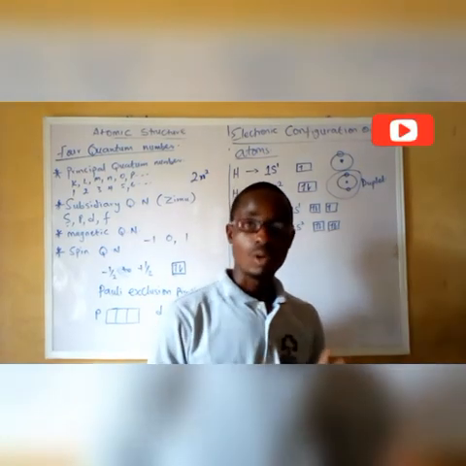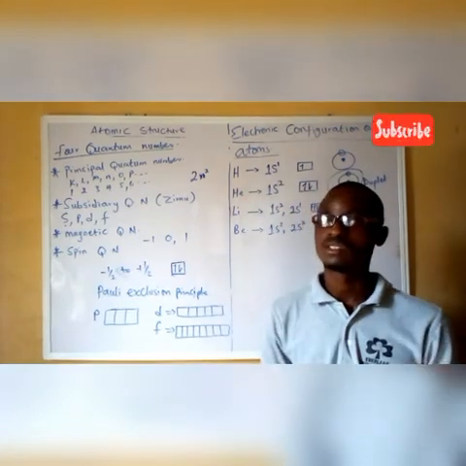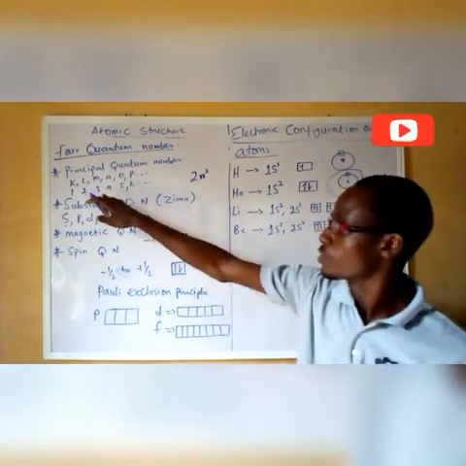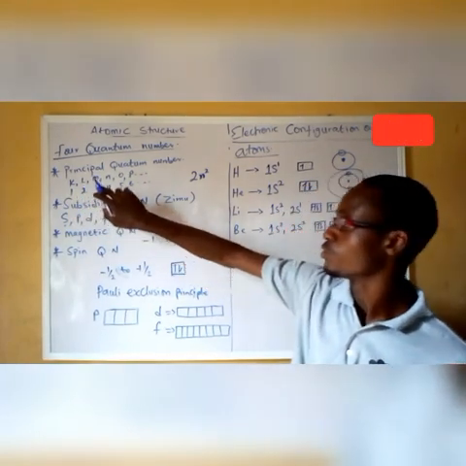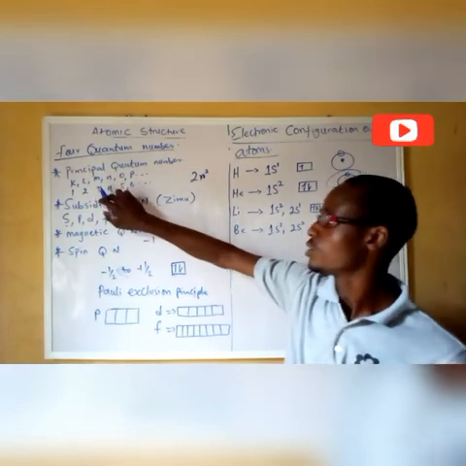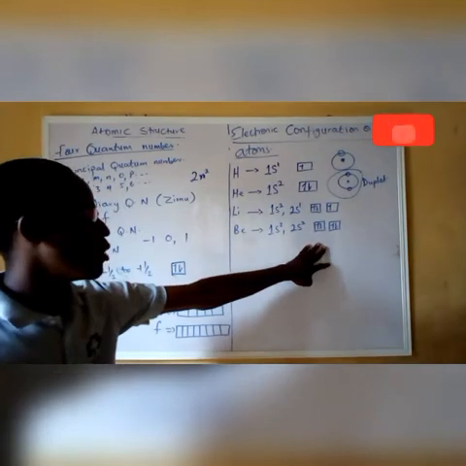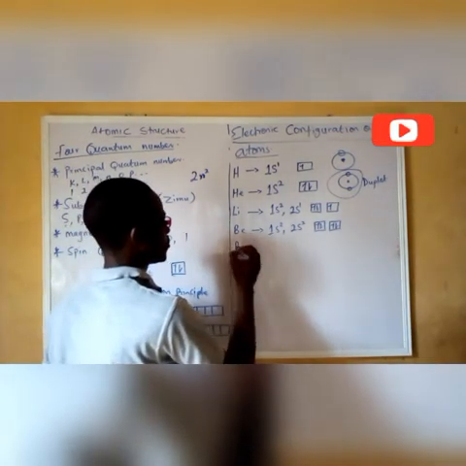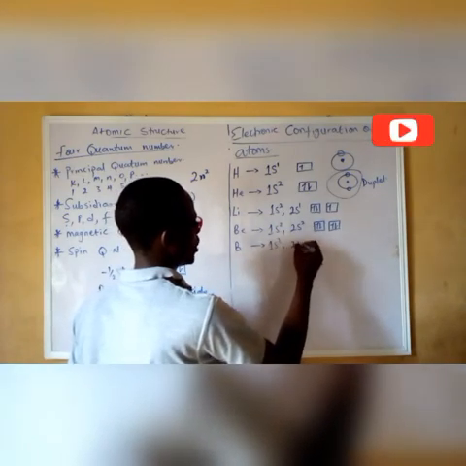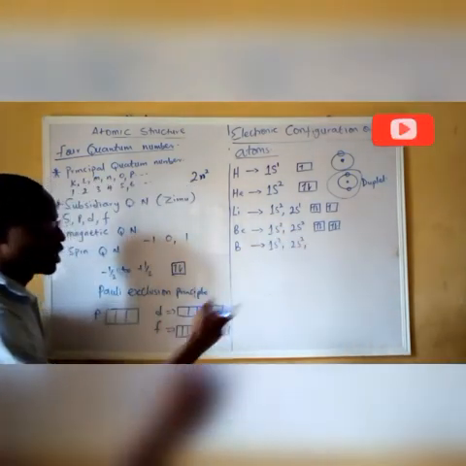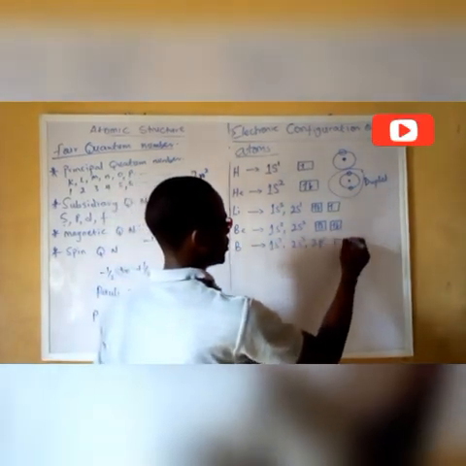Each principal quantum number must not accommodate more than 8. So once the principal quantum number is getting to 8, apart from the first, which is 2, you have to move to the next. That is how it is. So now we have beryllium, boron, 1s2, 2s2. The next one will be 2p, as we have said earlier, 2p1. So we are going to have this.